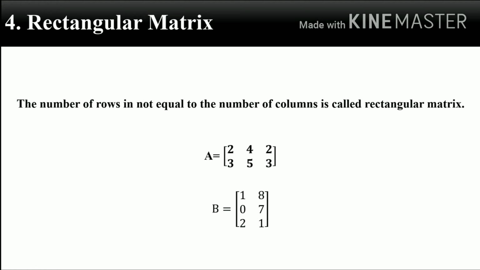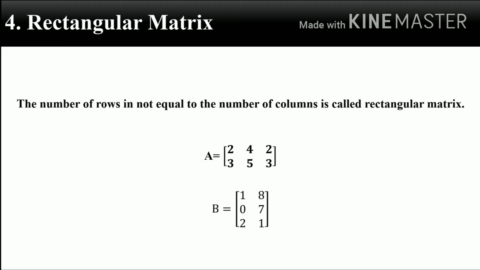Another type of matrix is the rectangular matrix. A matrix in which the number of rows is not equal to the number of columns is called a rectangular matrix. The elements in the matrix are arranged in a rectangular shape, which is why it is called a rectangular matrix.